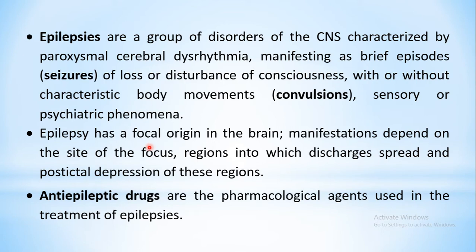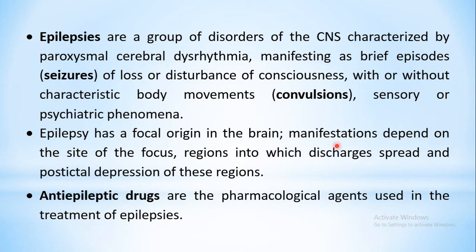Generally, your brain generates impulses as and when required, depending upon the physiological functions or physical activities to be carried out. According to your body's needs, the brain areas are stimulated. But in this condition, there is a focal origin from which there is repetitive firing of impulses.